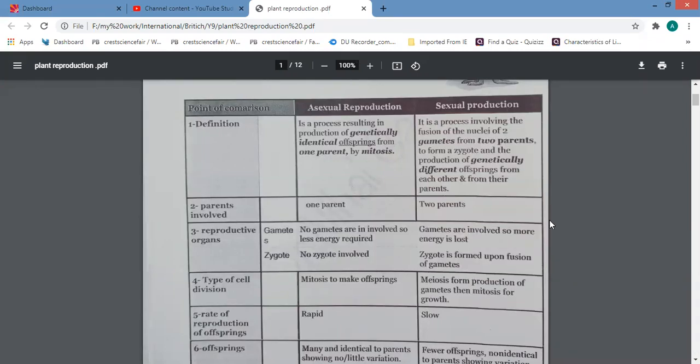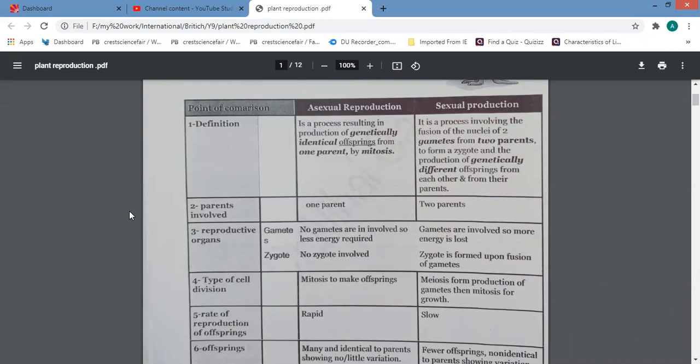And we differentiate between the meaning of sexual organs and sexual cells. And we mentioned the types of cells inside the bodies of living organisms, which are body cells or sex cells. The difference between types of cells is according to the number of chromosomes.